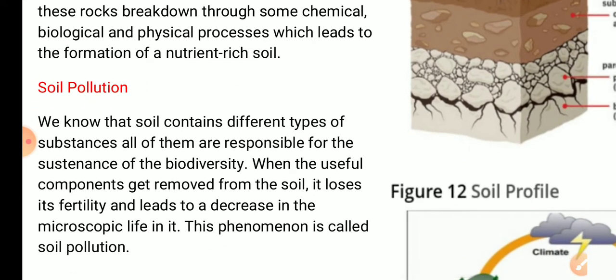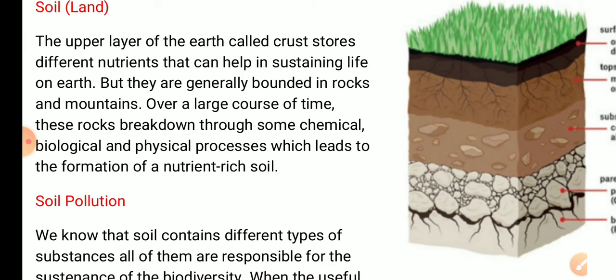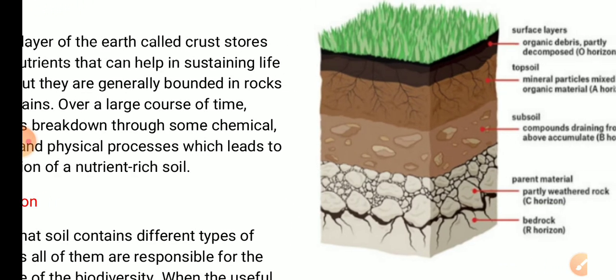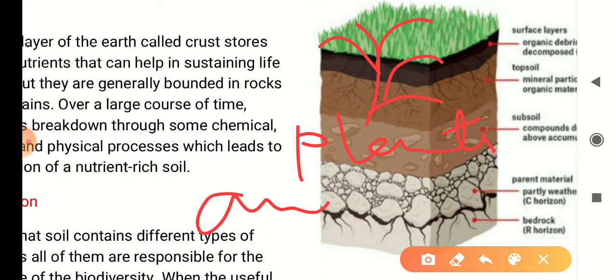Then there comes a very important point. What is the importance of soil? First of all, we must know that plants grow in this soil only. If there is no soil, no plants can grow. And if plants cannot grow, no animals can grow. So this soil provides the establishment, or we can say a base, for all living forms.